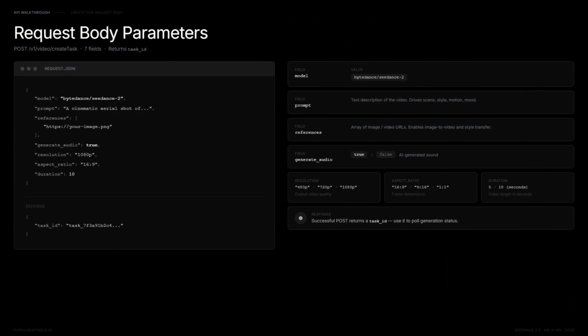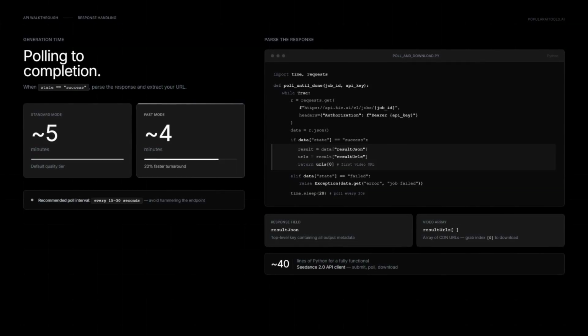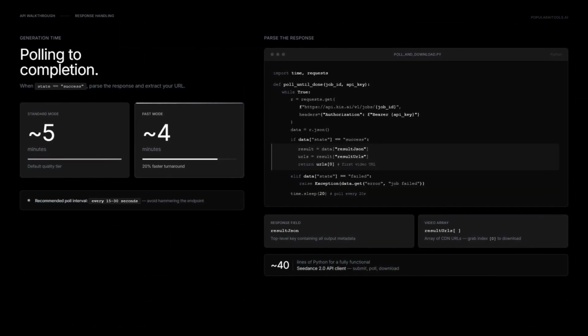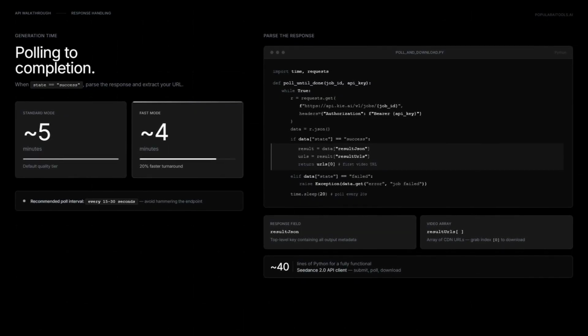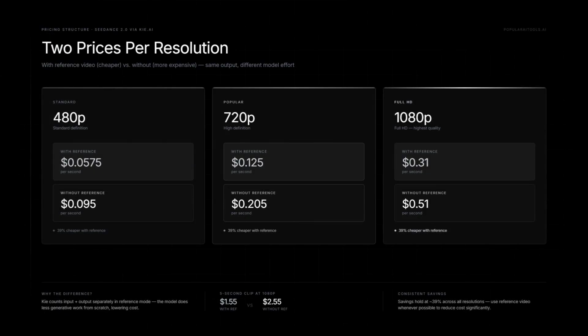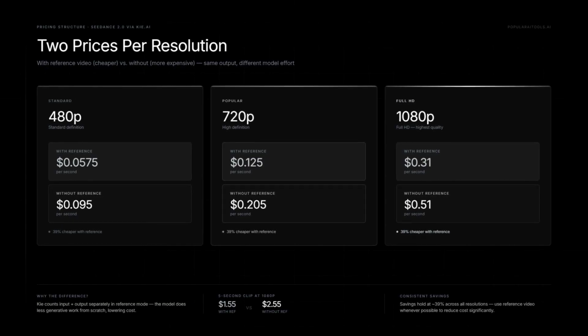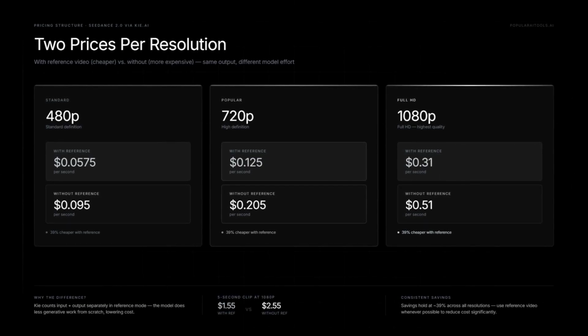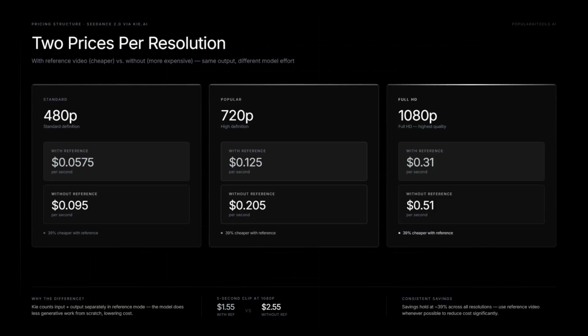Response hands you a task ID. Standard mode wraps in about 5 minutes. Fast in about 4. When state hits success, parse result JSON, grab the first URL from result URLs, download. 40 lines of Python and you've got a working client. Pricing has a quirk. 2 price points per resolution. With a video reference, it's cheaper. Without, more expensive. Why? Kie counts input and output separately in reference mode. The model does less work from scratch.